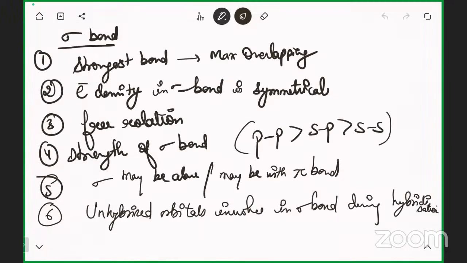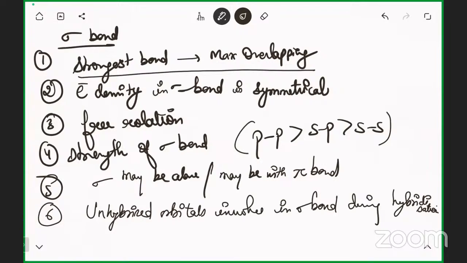Sir, SS overlapping is greater, no? In the fourth point, I told you about the strength of sigma bond.